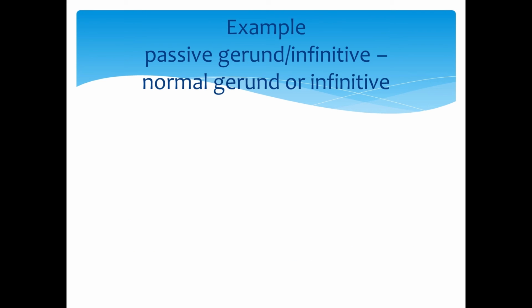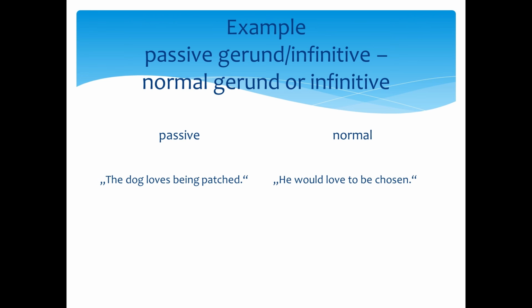Also, you can construct the passive using a passive gerund or passive infinitive in the same place as a normal gerund or infinitive. Examples for these are: "The dog loves being patted," or "He would love to be chosen."